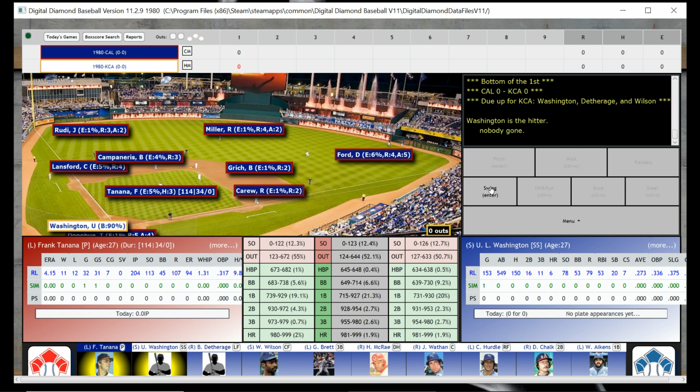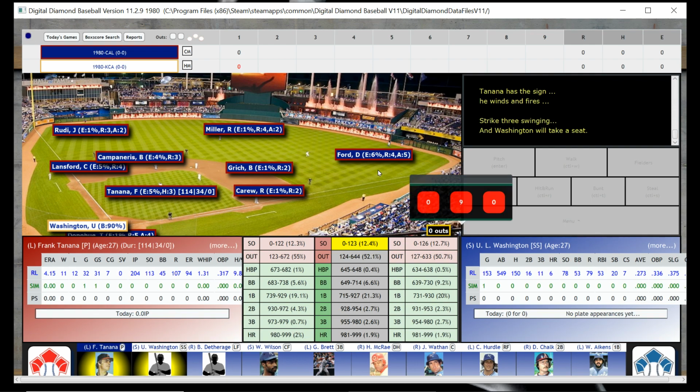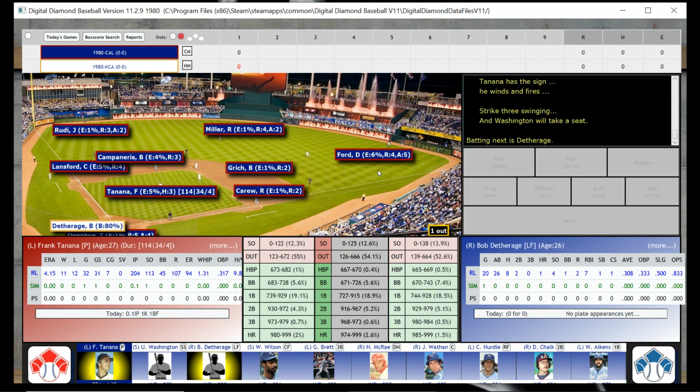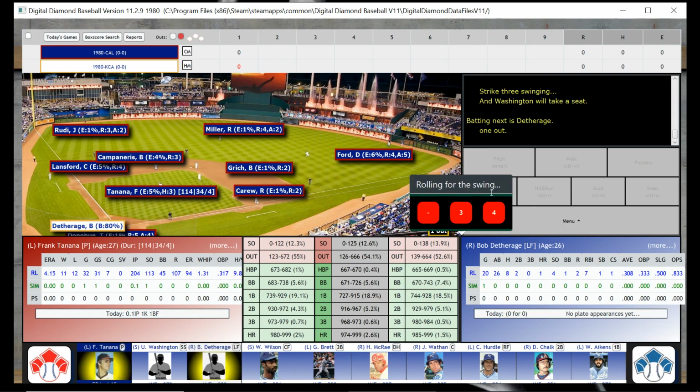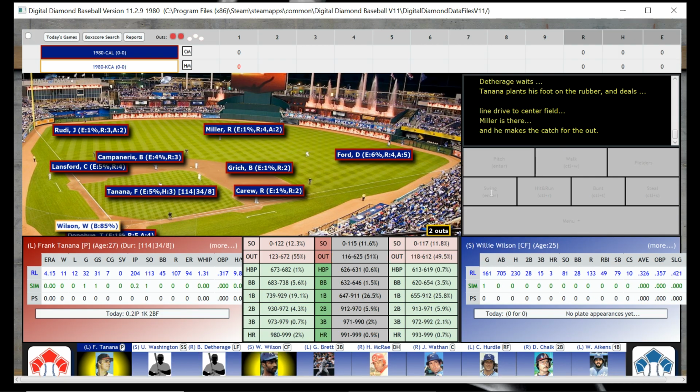See, this is what happens when you don't play a game for a long time. So I'm going to swing away with U.L. Washington. Looks like he's going to strike out, which will bring up some dude named Dethridge. I have no idea who he is, but we will let him hit. And again, I go with the computer lineup. Especially with a game that I haven't played in a while, it isn't worth it for me to try to get in there and figure out how to make the lineup. So I just don't do it. I let the computer do it.